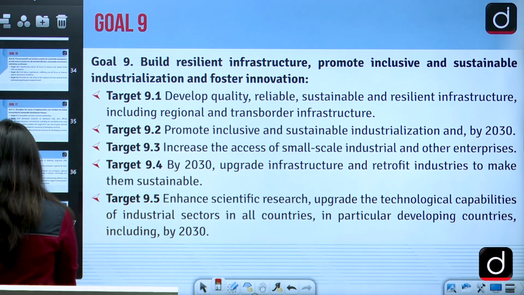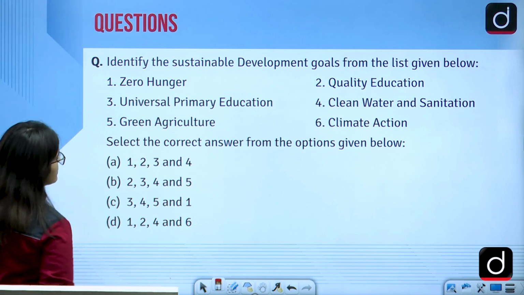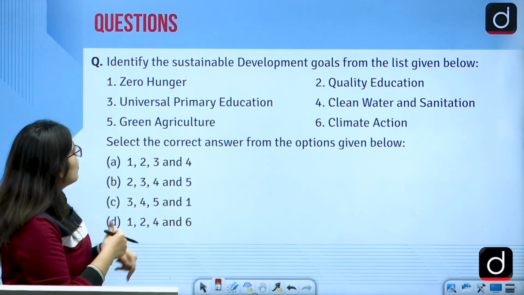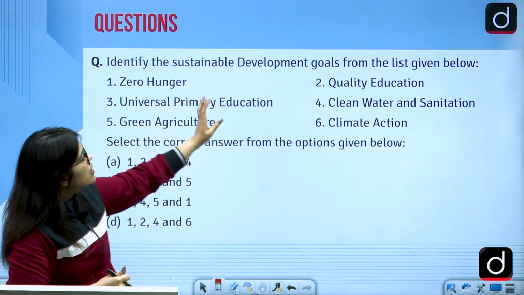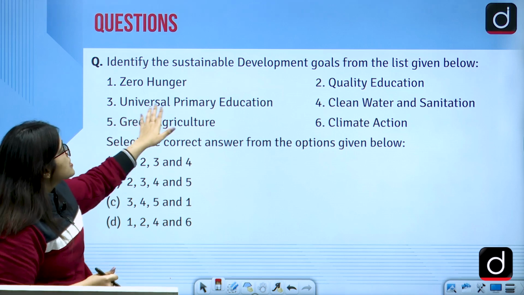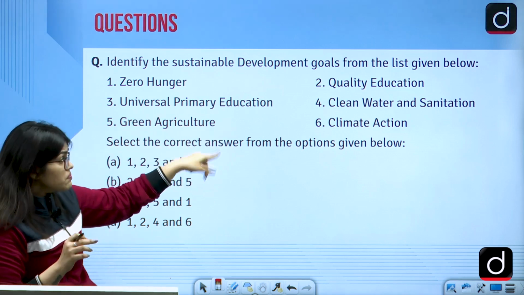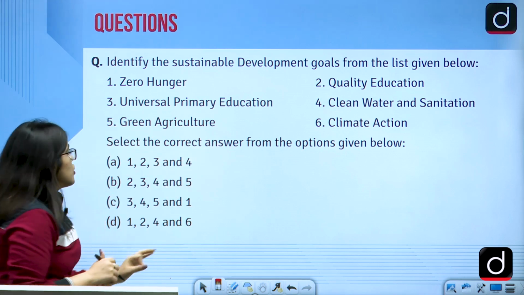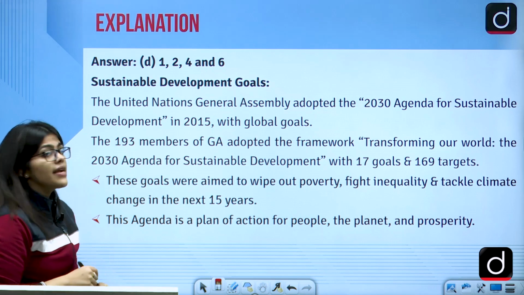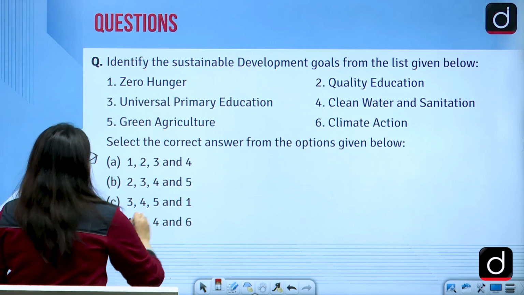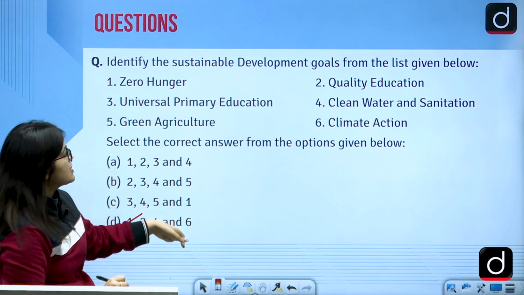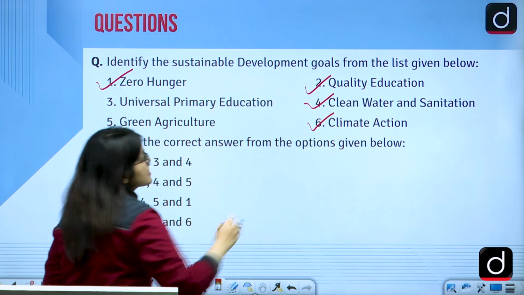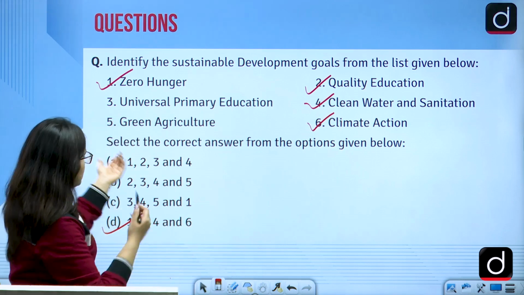But before that, let us see one question that is very easy also. Identify the sustainable development goals in the list given below. We have first zero hunger, quality education, universal primary education, then clean water and sanitation, green agriculture, and climate action. So what should be the right answer? The right answer is D, that is 1, 2, 4 and 6. Now let us see 1, 2, 4 and 6. Now why do you think that this is the right answer?